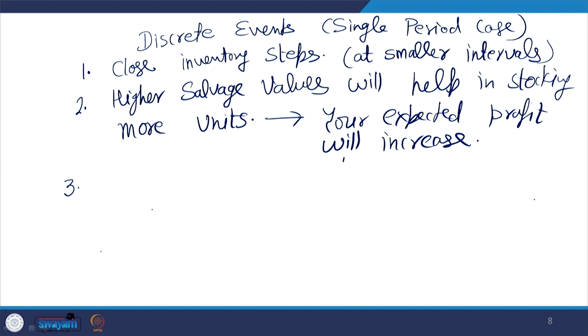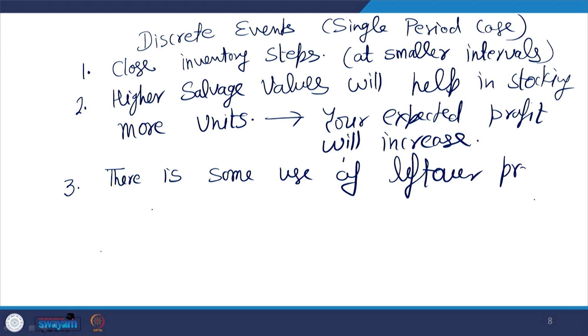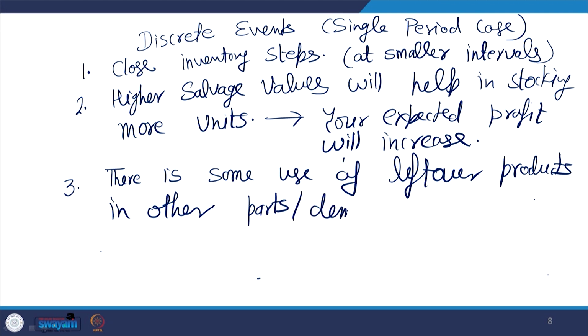The third is, you need to see that there is some use of leftover products in other parts, demand, equipment, etc. This will further increase your ability to stock more units.